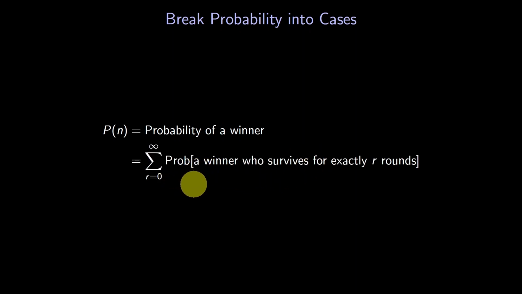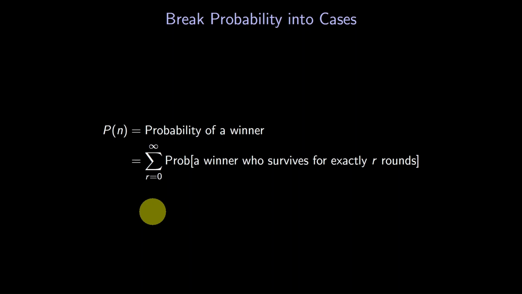The winner can survive exactly 0 rounds, 1 round, 2 rounds, and so on. We'll compute the probability of having a winner who survived a given number of rounds, and then add up the probabilities. Okay, we need a formula for the probability of having a winner who survives for exactly r rounds, where r is a given whole number.